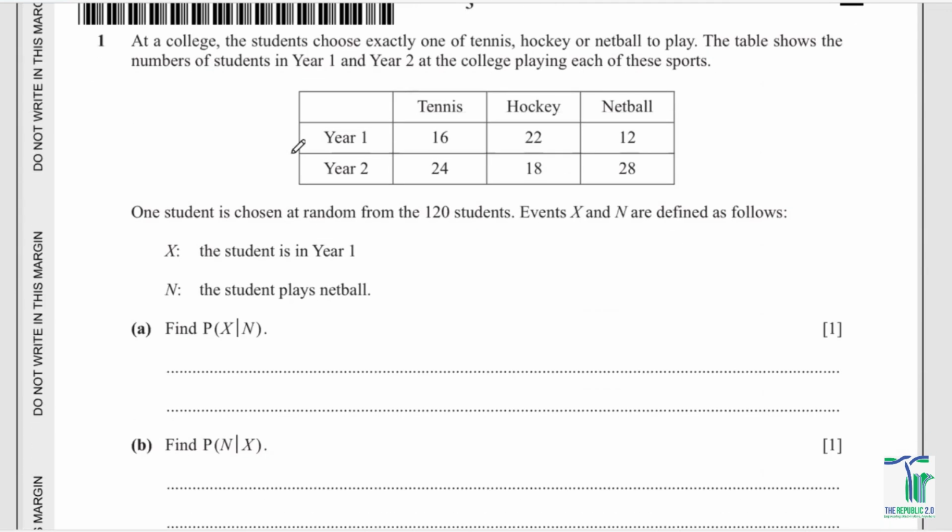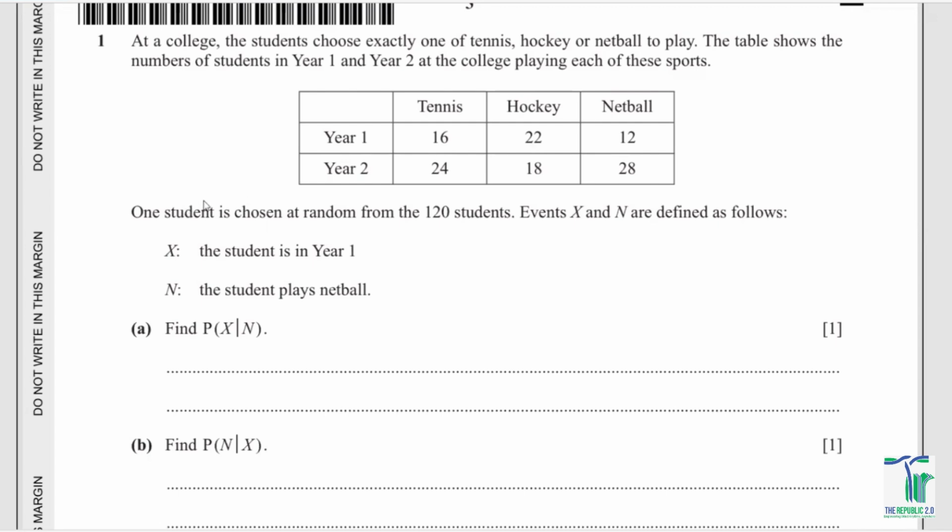First of all, you've got question number one. At a college, the students choose exactly one of tennis, hockey or netball to play. The table shows the number of students in year one and year two at the college playing each of these sports. So you've got these year ones and year twos. All of them are going to select each of these sports. You've got tennis, hockey, and netball. In year one, 16 students select tennis, 22 select hockey, and 12 select netball, and so on.